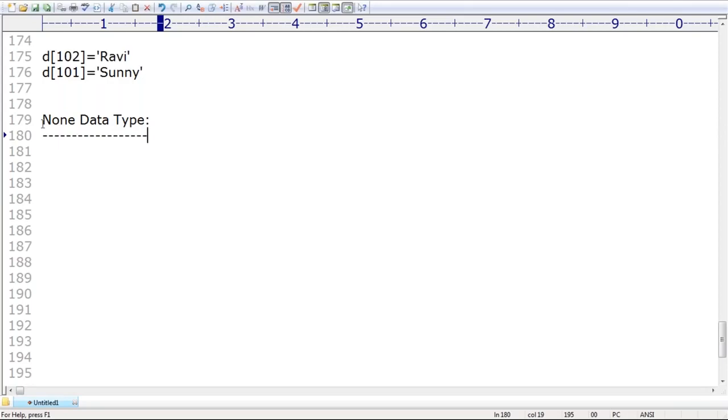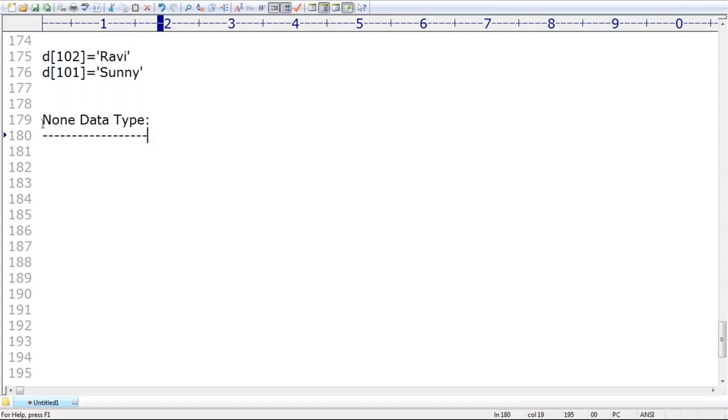Forget about Python. None. How much money do you have? Nothing. None means nothing. What is the meaning of none? None means nothing or no value associated. Sometimes if a value is not available, I'm calling a method and that method won't return anything.